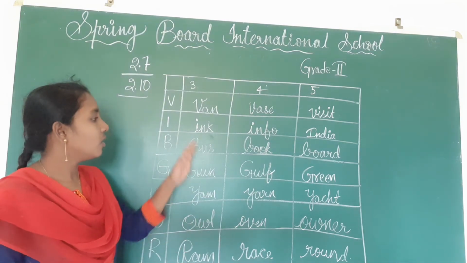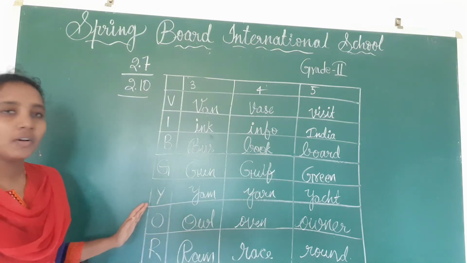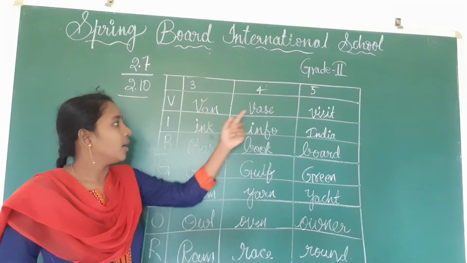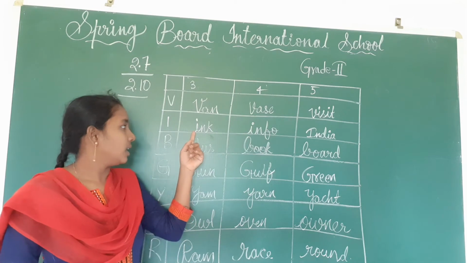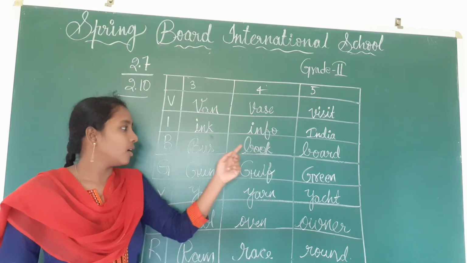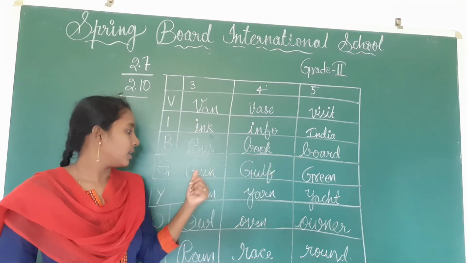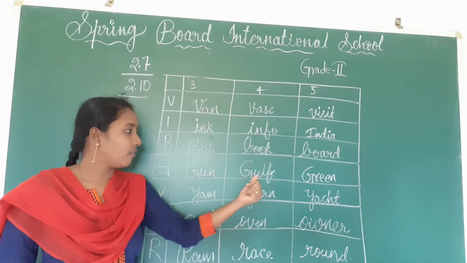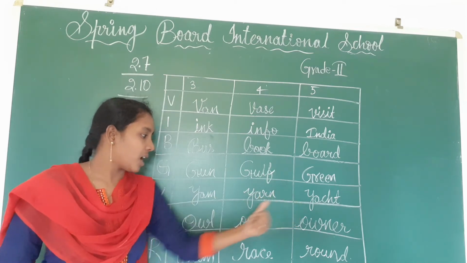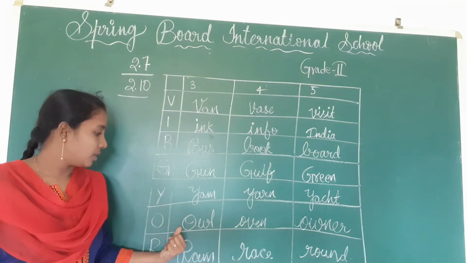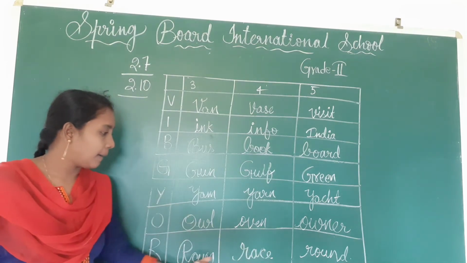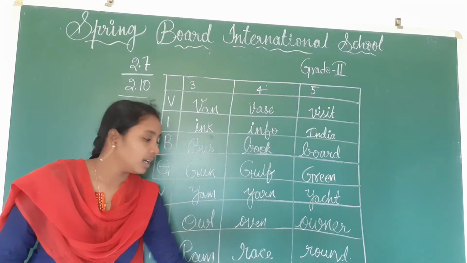Okay. See now, like this you have to fill this box, children. Van, was, visit, ink, info, India, bus, book, board, gun, gulf, green, yam, yarn, yacht, owl, oven, owner, ram, race, and round, children.